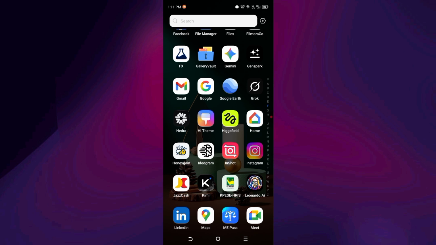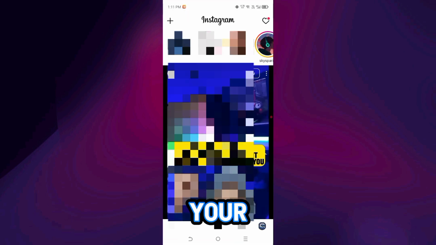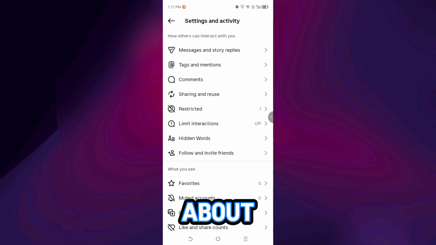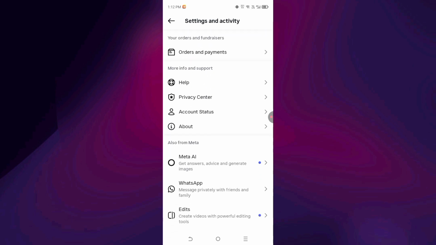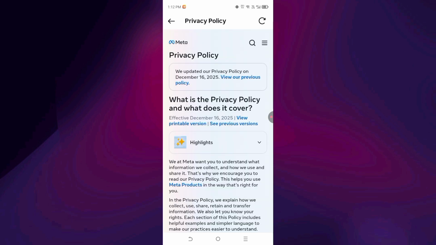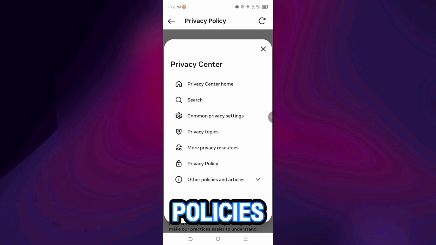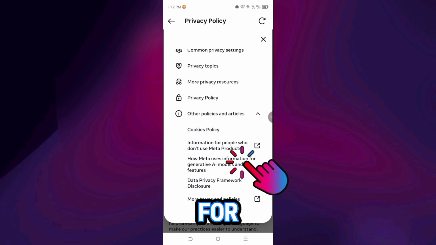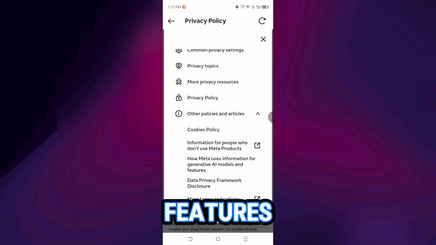Open Instagram, tap your profile picture, tap the three lines, scroll down until you see About. Tap it. Go to Privacy Policy. Tap the three lines. Go to Other Policies and Articles. Tap how Meta uses information for generative AI models and features.